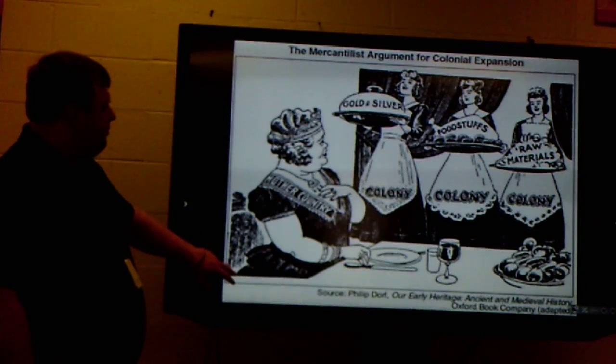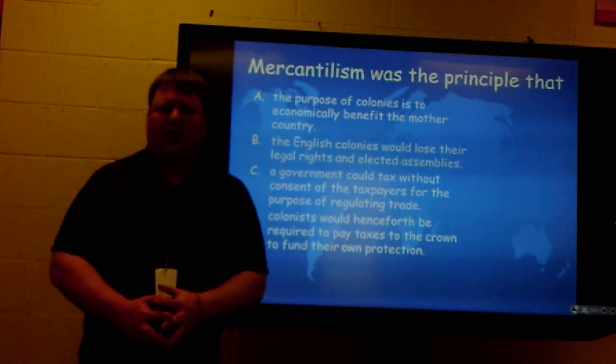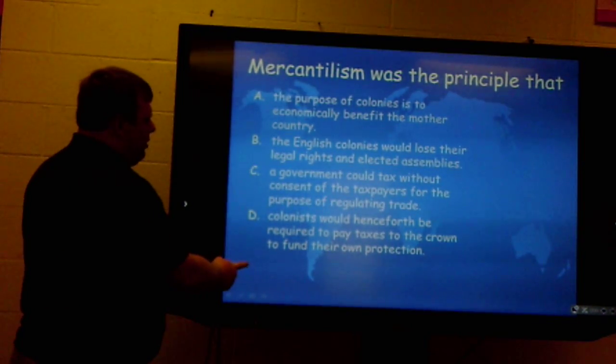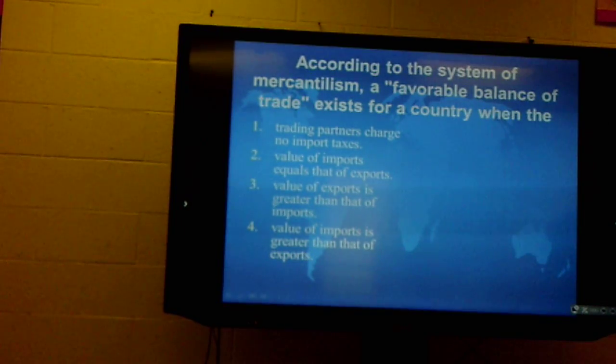All right, so those are just a few examples of political cartoons on this subject. I'm going to move on through these so that we can get to the rest of the lecture.